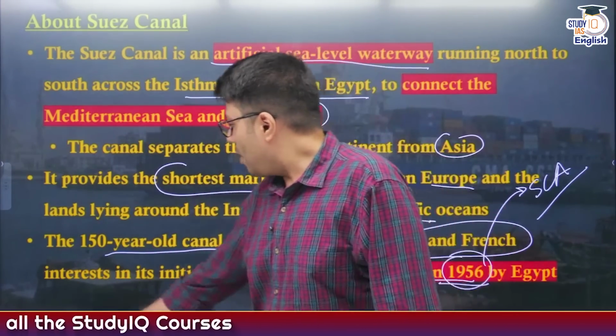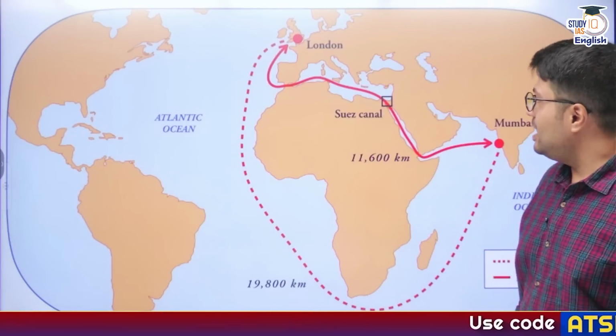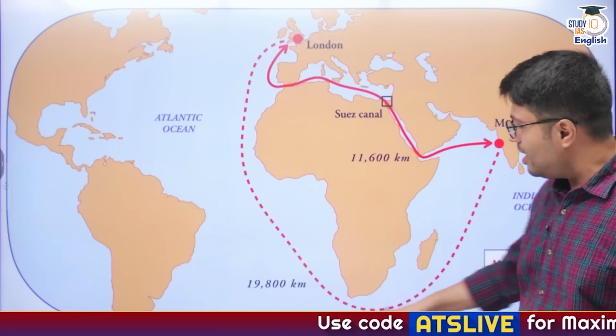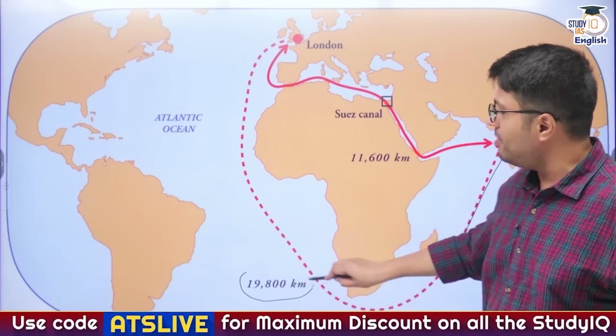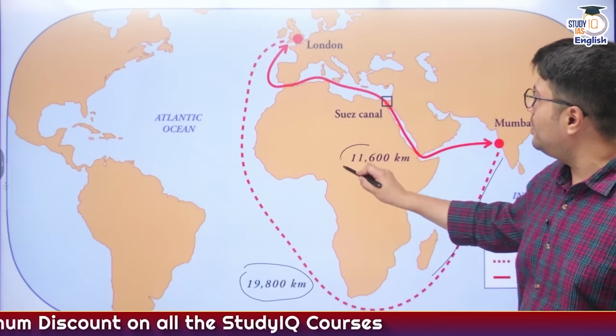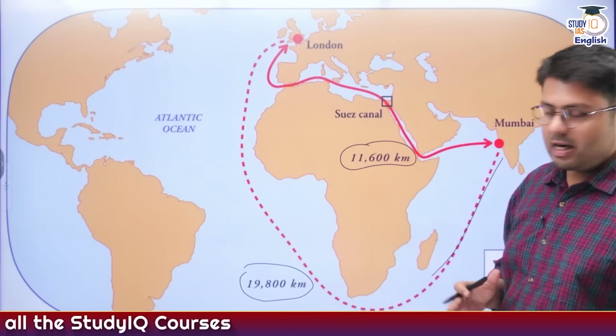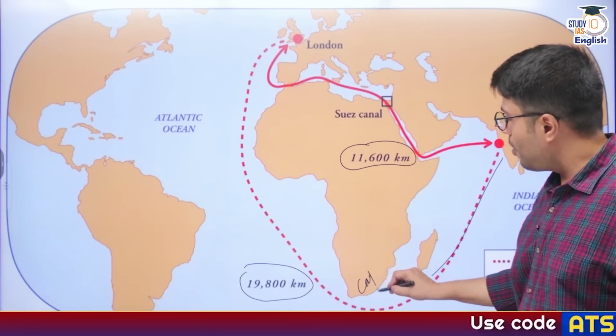Okay, now let us move to the next slide. Now, how has Suez Canal made things easier? Automatically you can understand, the earlier route of Cape of Good Hope, that is through this route, was 19,800 kilometers long, right? So obviously the shorter distance now is Suez Canal, which is just 11,600 kilometers, very much less as compared to the earlier distance through Cape of Good Hope.